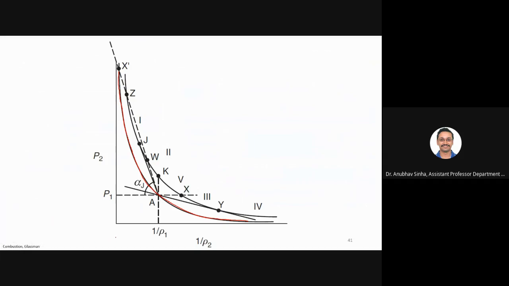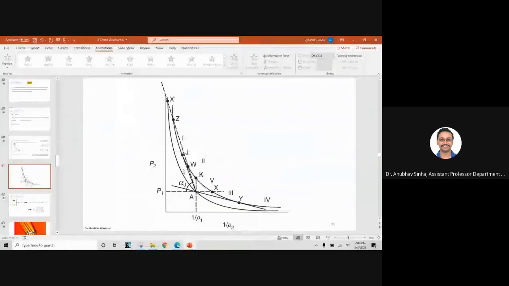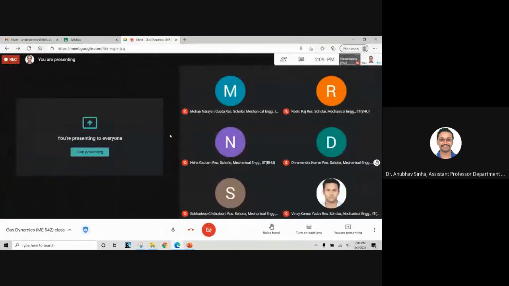I have given quite a lot of hints. Anyone wants to attempt? Or just guess, tell something. What is the difference you think would be? Will there be any difference or not? Anyone? Let me go back to your roll call, so we'll go one by one. Mohan, what do you think will be the difference between a burning reacting flow and a non-reacting flow? What do you think is the major difference? I'm not getting it, sir.